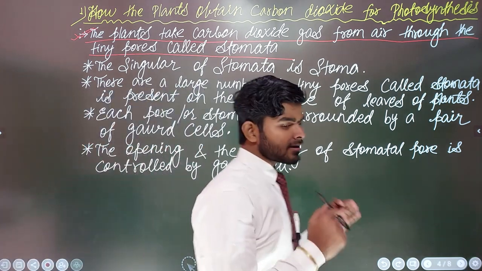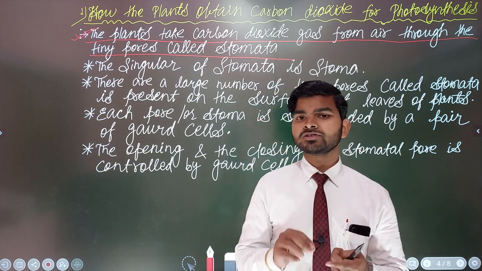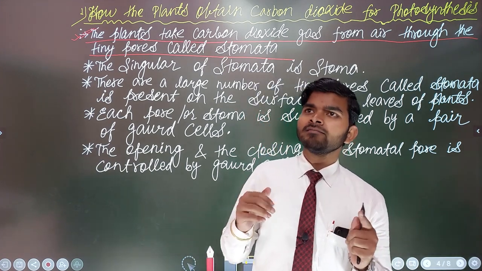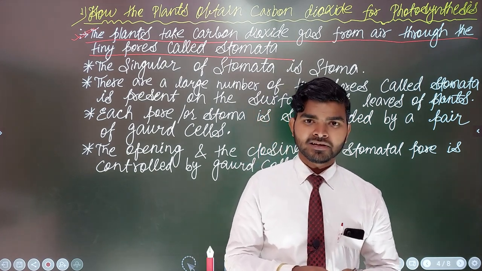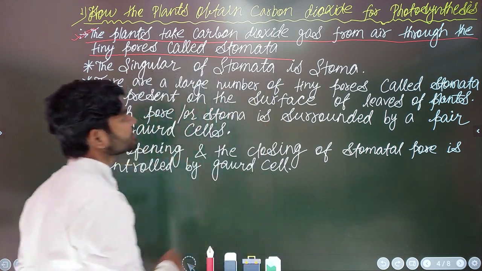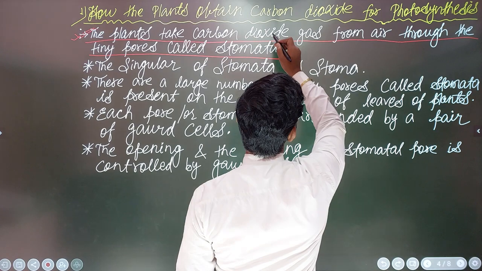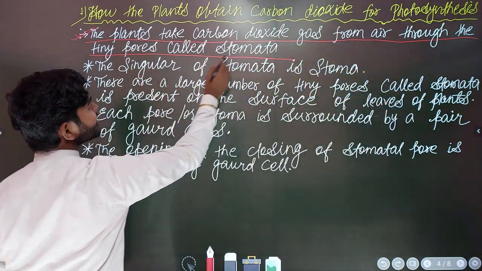Carbon dioxide comes from air, and you should not think there is any problem in this because this is the truth. Of course, yes. But the question arises how the plants take the gas, that is carbon dioxide gas, from air through the tiny pores called stomata.